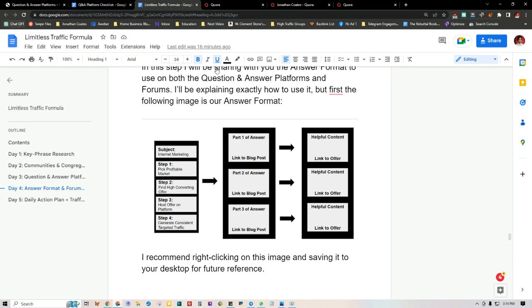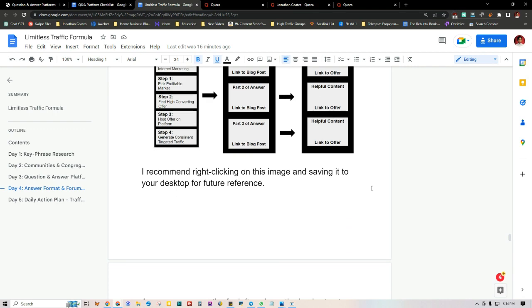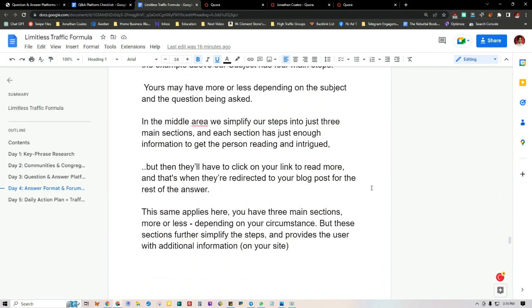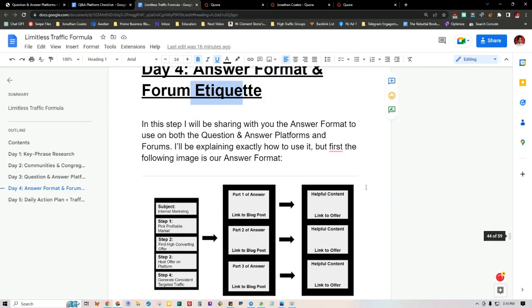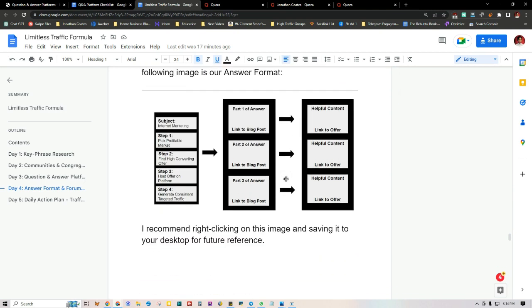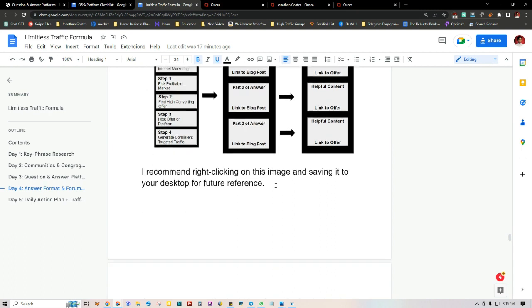You can use ChatGPT or any other artificial intelligence software, especially if you're just getting started. But the whole idea is to provide valuable content and format it in a way where, in order to get more information about the answer, people follow a link. You give them only half of the answer and then link it to your blog post to see more of that answer. But you want to give them enough that it's actually helpful right then and there on the platform. Otherwise, people are going to flag your post. So that's just something to keep in mind.